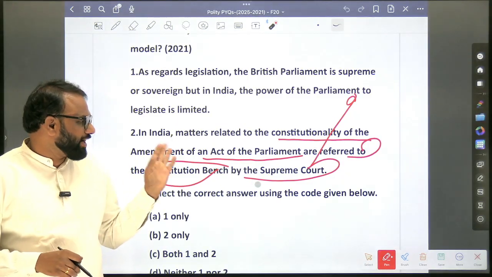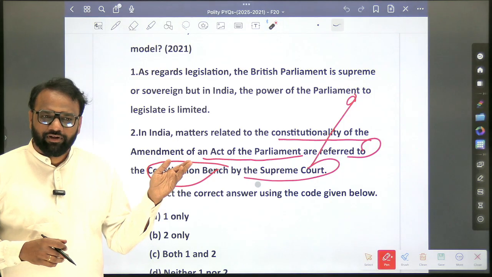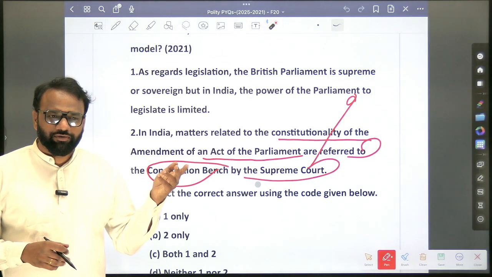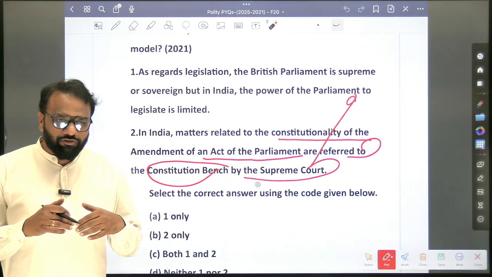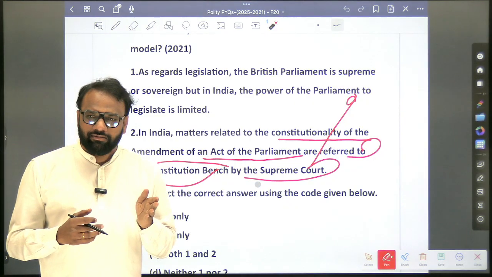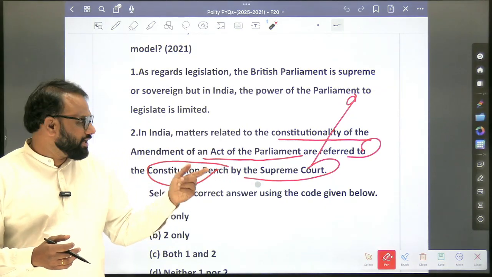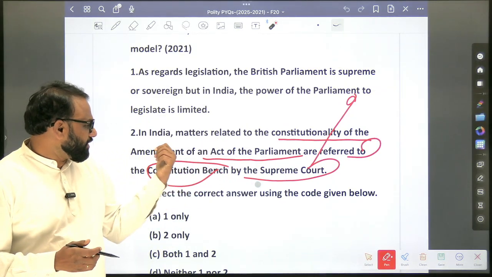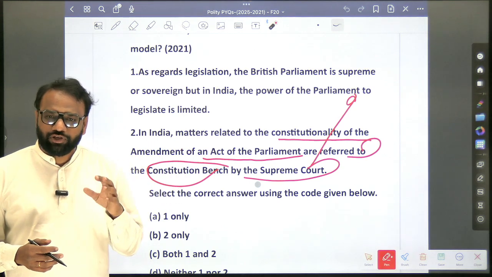Constitutionality of the amendment of an act of Parliament. It means they are referring to what process? Judicial review. Okay, they are referring to judicial review. So act of the Parliament, again judicial review, it can be applied to both legislative enactments as well as executive actions as well. But here they are referring to legislative enactments. So constitutionality of the amendment of an act of the Parliament are referred to the constitutional bench.